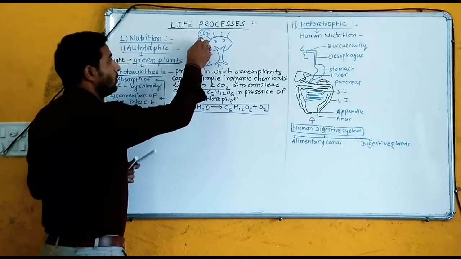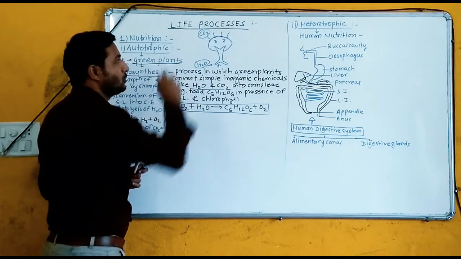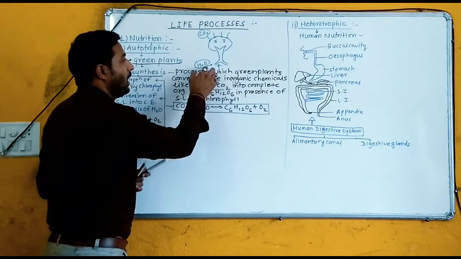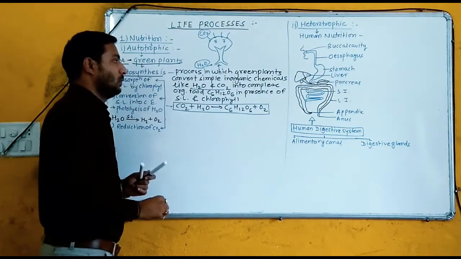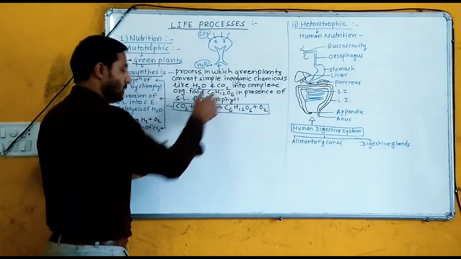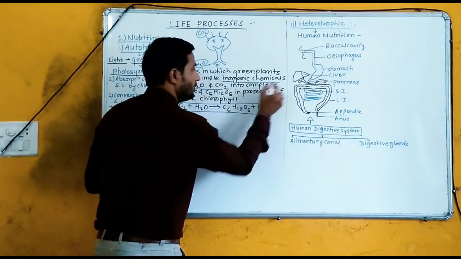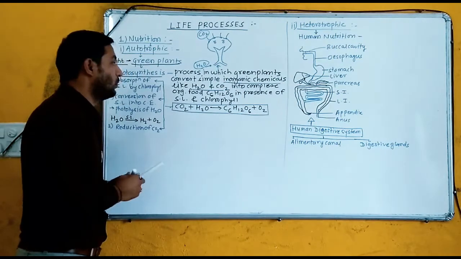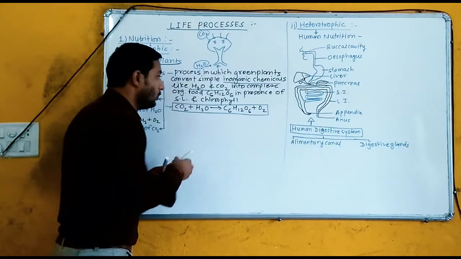We have to look here: plants take CO2 from the atmosphere and H2O from the soil. Both of these are considered inorganic chemicals, converted into complex organic food.